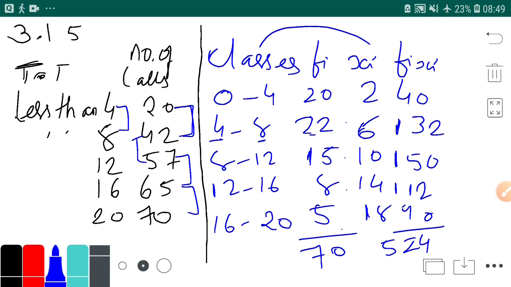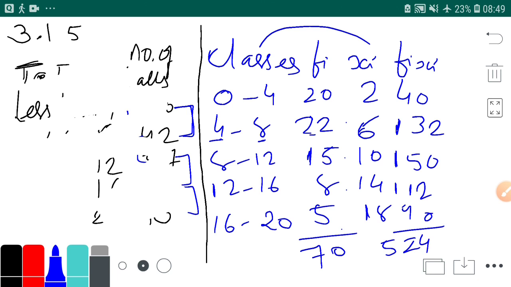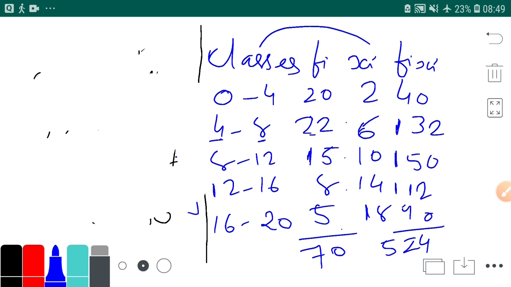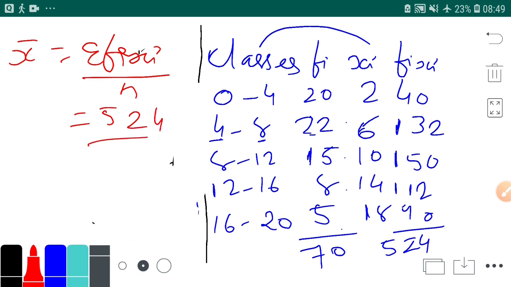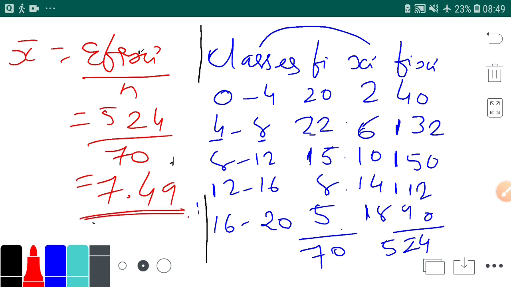Now you want to find the mean. Let's write here on the left hand side. So mean is what? Mean is sigma fi xi upon n. Now what is sigma fi xi? It's 524 upon 70. It's 7.49. Okay, it's 7.49. So this is your sum.